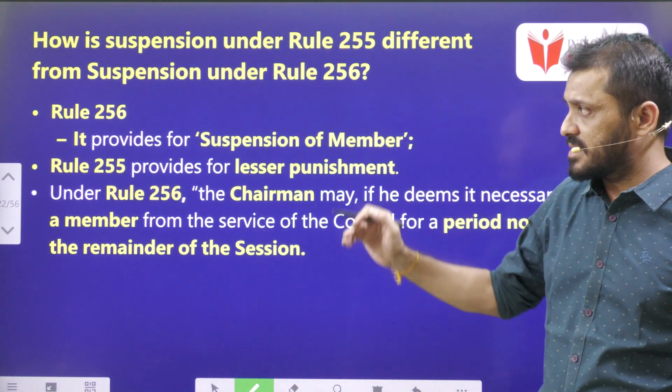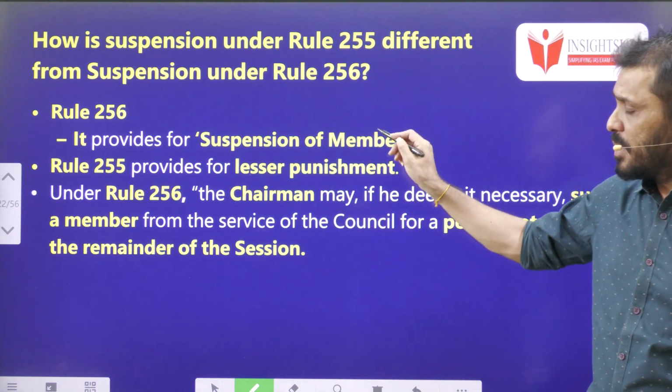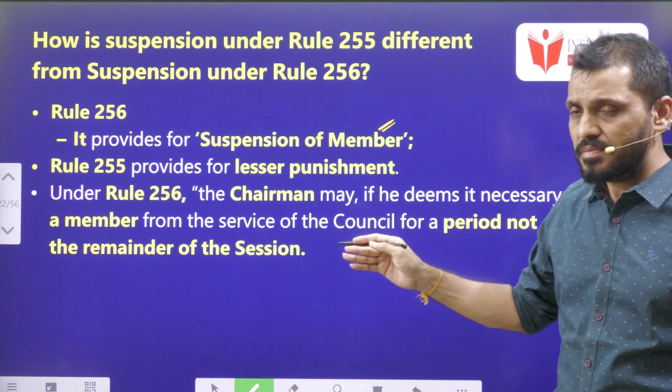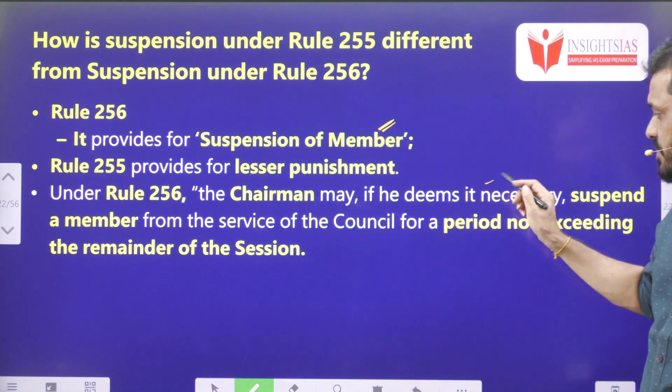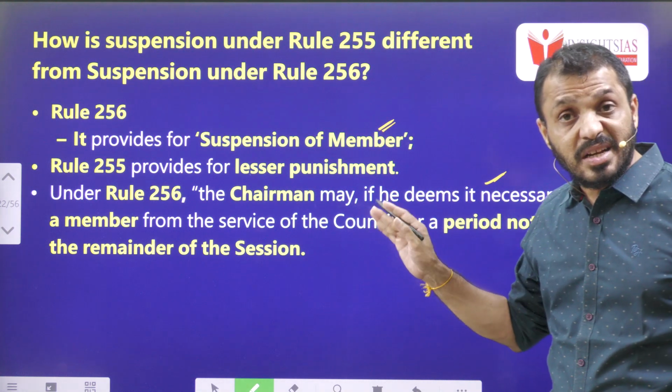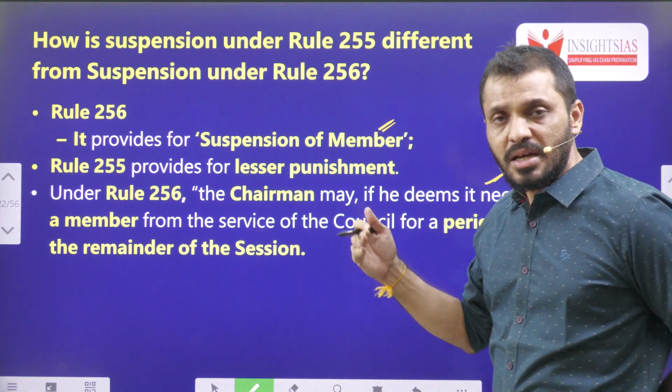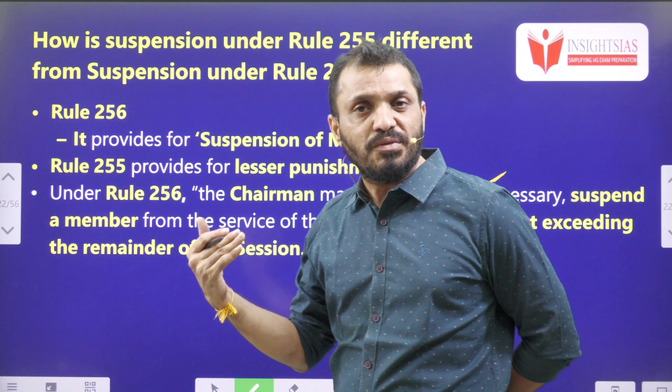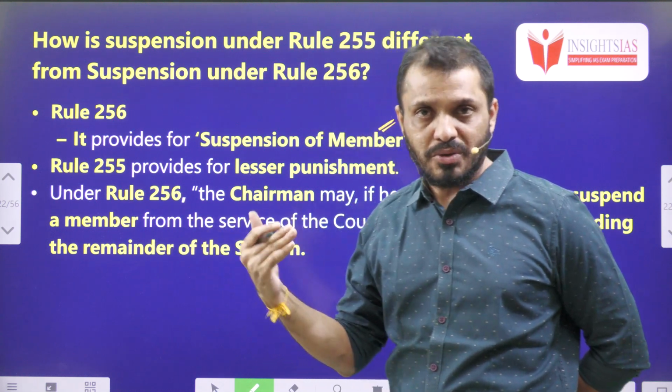Next, Rule 256. Under Rule 256, members can be suspended from the House. Under Rule 256, the Chairman can suspend the member even for the remainder of the session. So compared to Rule 255, the Rule 256 punishment is somewhat harsher, you can call it.